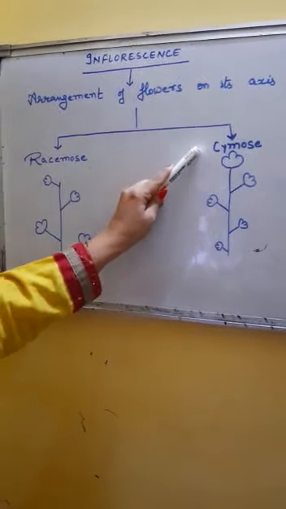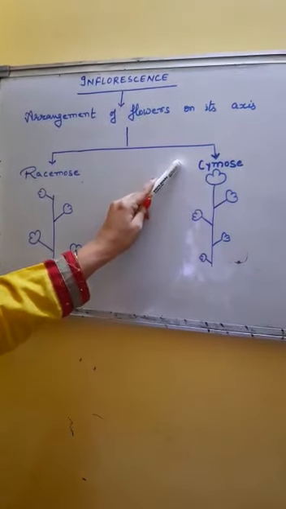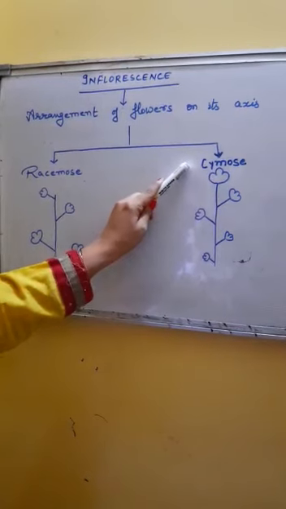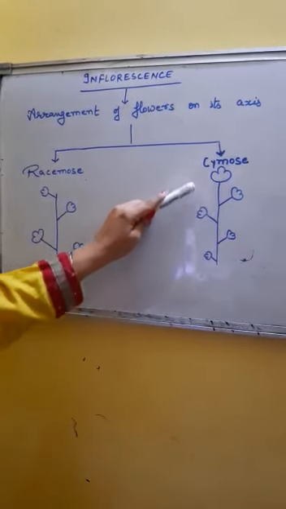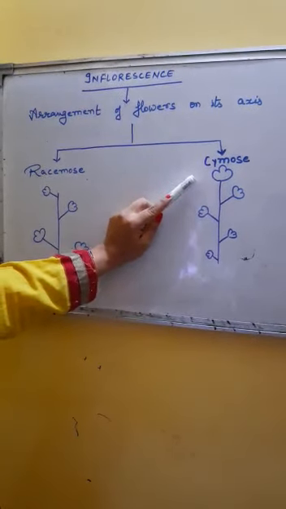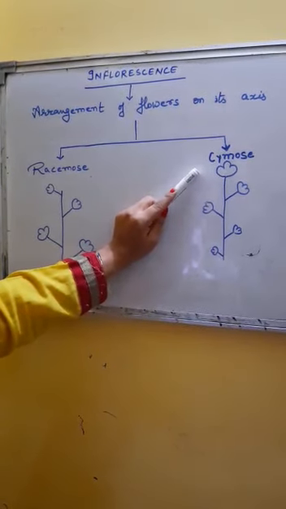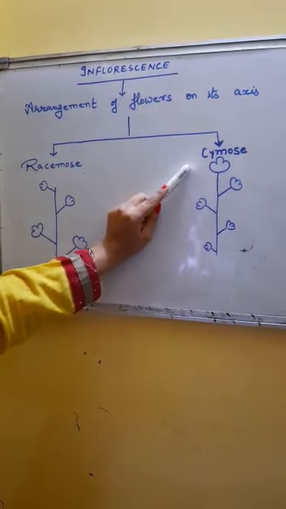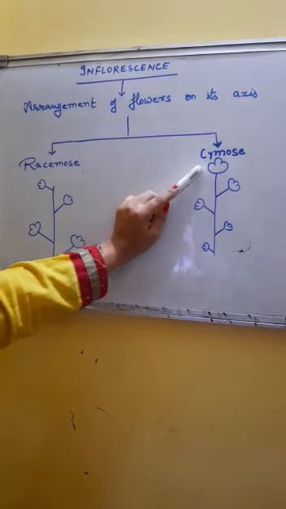The next inflorescence is called cymose inflorescence. The cymose inflorescence is a type of inflorescence where growth of the main axis is limited. It doesn't continue to grow. The tip of the main axis is converted into a flower first.